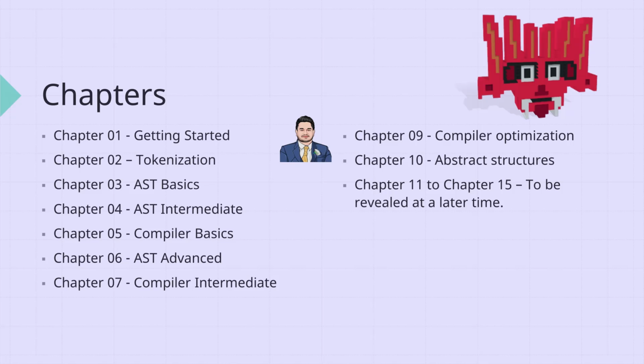Then we will move on to more advanced chapters, adding more features to the compiler and AST, and doing a few compiler optimizations. Abstract structures will provide minimal object-oriented capabilities. Chapters 11 to 15 are to be revealed later.